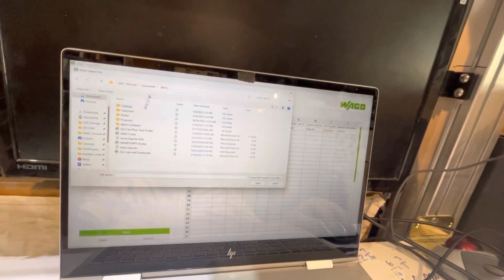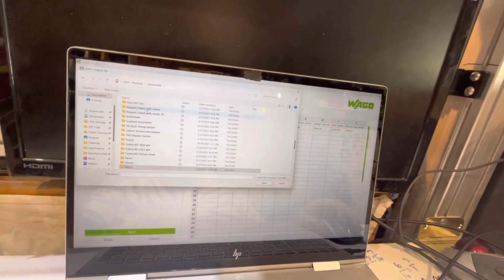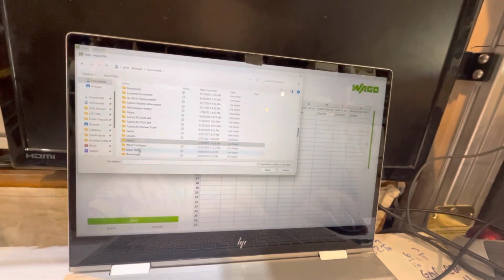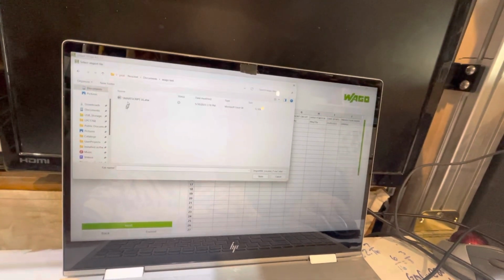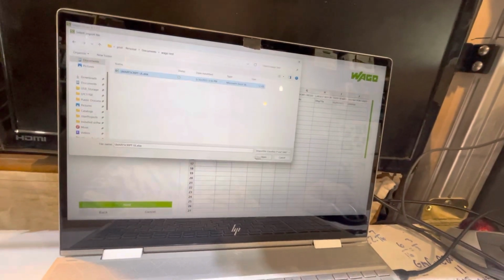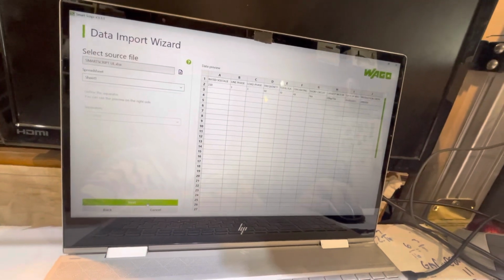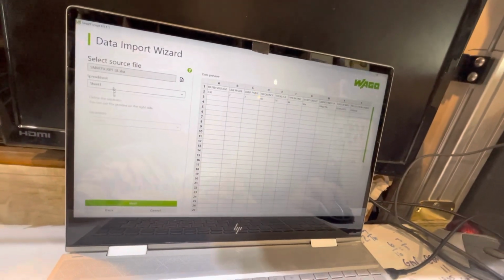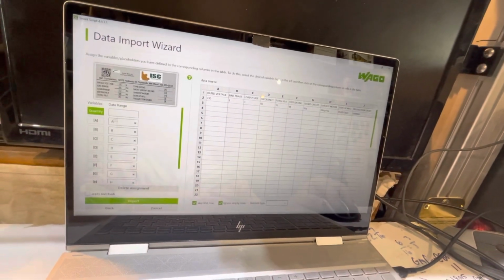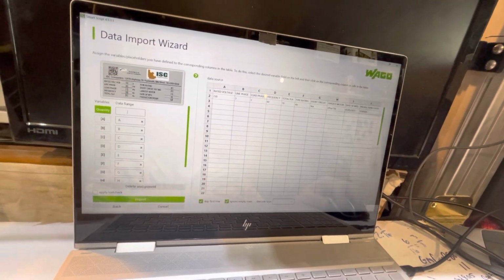But I want to list this under Wago test. That's the file. And I'm going to use this smartscript.ul, and I'm going to open that. I'm going to use sheet 1. And then here is where I select all the A's, B's, and C's. The quantities, I just leave blank.